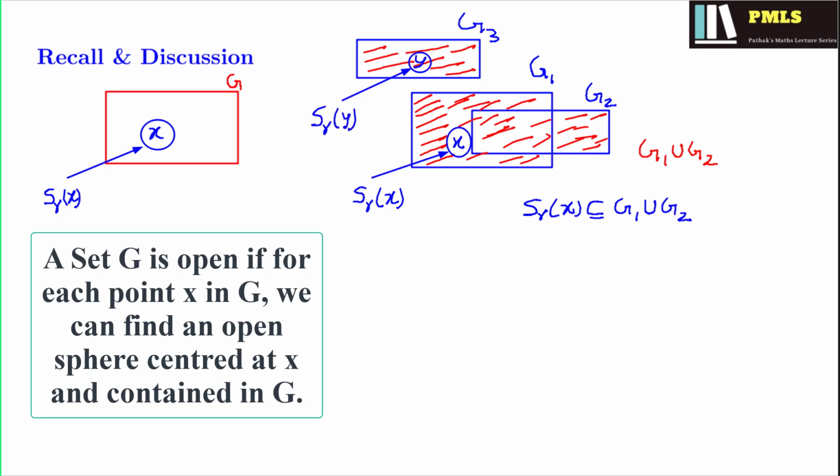In that case, we can very easily see that this S_r(y) is a subset of G1 union G2 union G3. So this scenario is never going to change. If you take any point in the union, then that point will lie certainly in at least one of the sets belonging to that union. And since that set is open, you will find an open sphere centered at that point in that set. That open sphere will certainly be a subset of the union, and therefore the union will become open.